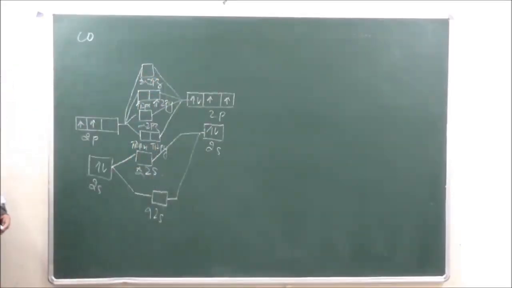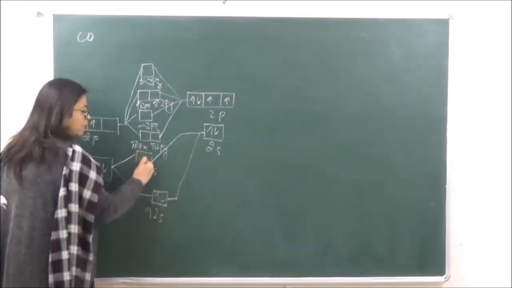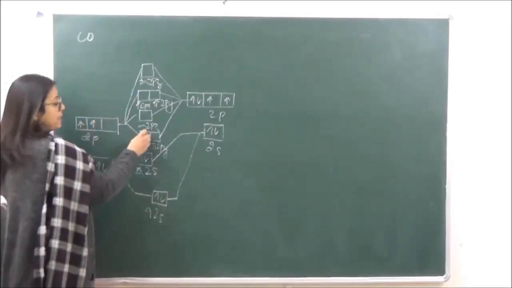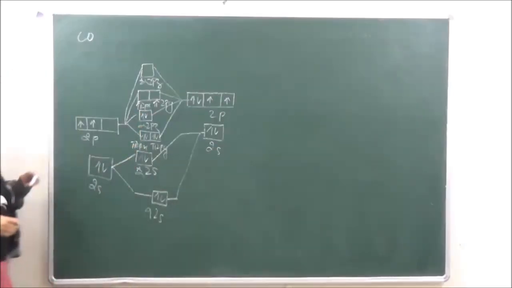Now when we have to fill up the electrons, 4 electrons will come here, 1, 2, 3 and 4, okay? And here we have to fill 6, so we have 1, 2, 3, 4, 5 and 6, right?